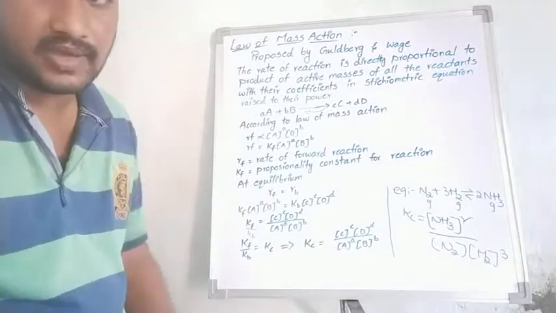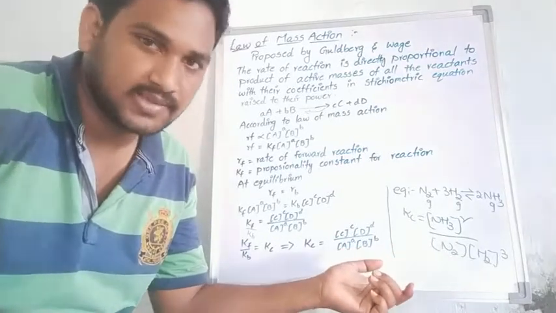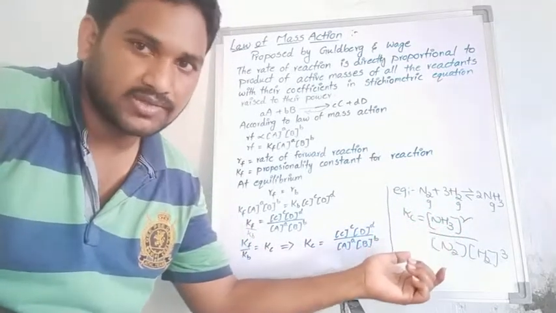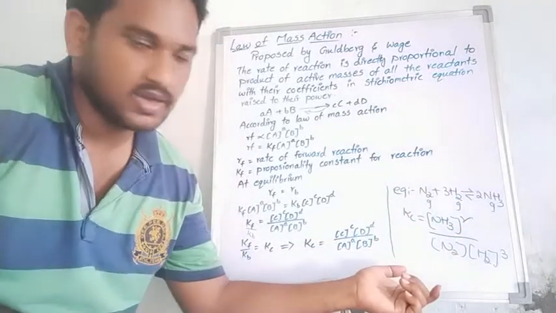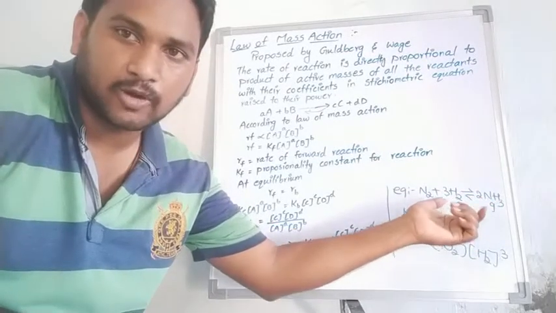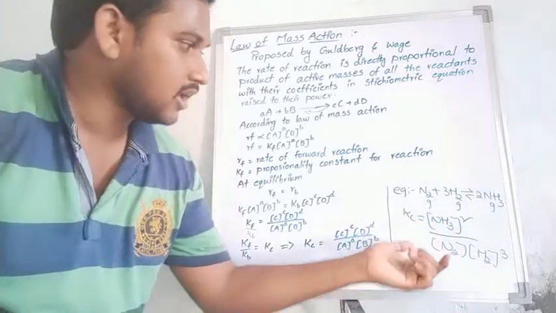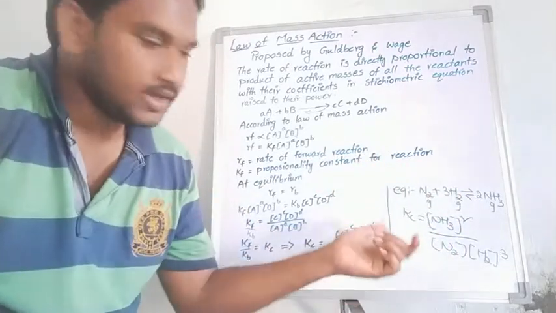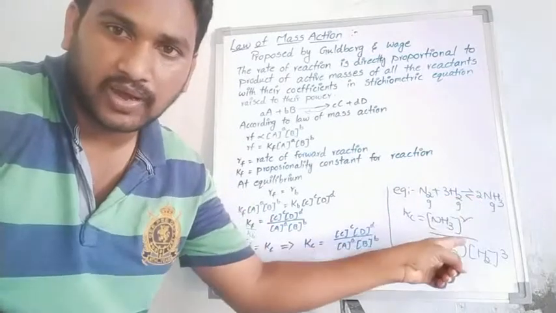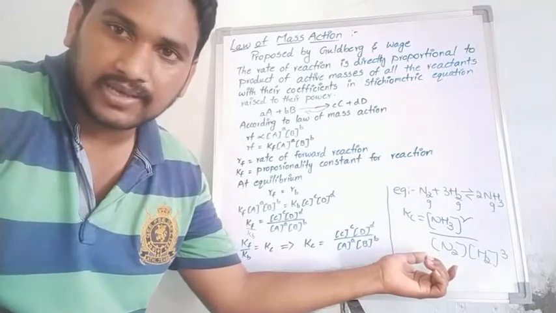Overall, in the equation I have to write the equilibrium constant Kc as the concentration of products by the concentration of reactants. Ammonia, NH3, acts as the product, so [NH3]^2, because the coefficient is 2.